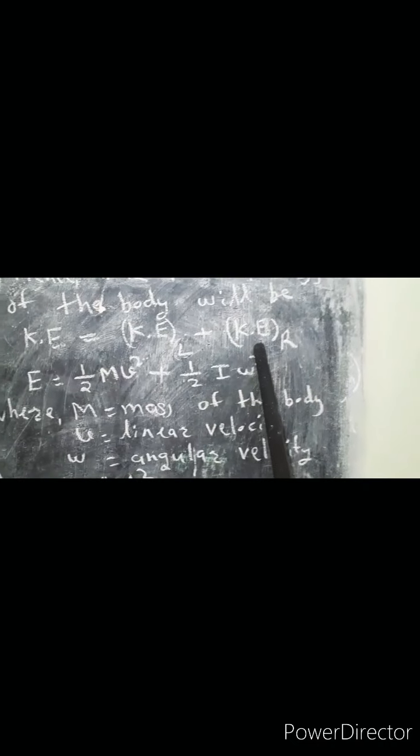So the kinetic energy is a combination of two types of energy: kinetic energy due to the linear or translational motion, and kinetic energy due to the rotation. So the total kinetic energy of the body is kinetic energy because of linear motion plus kinetic energy because of rotational motion.